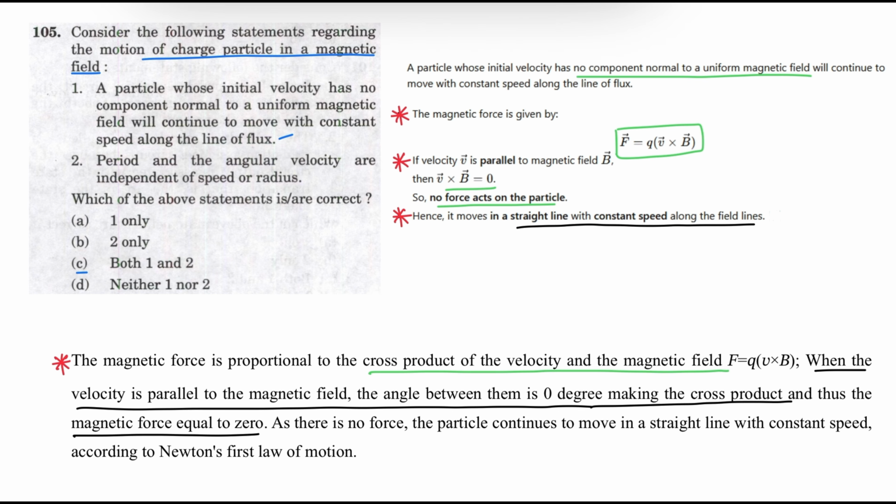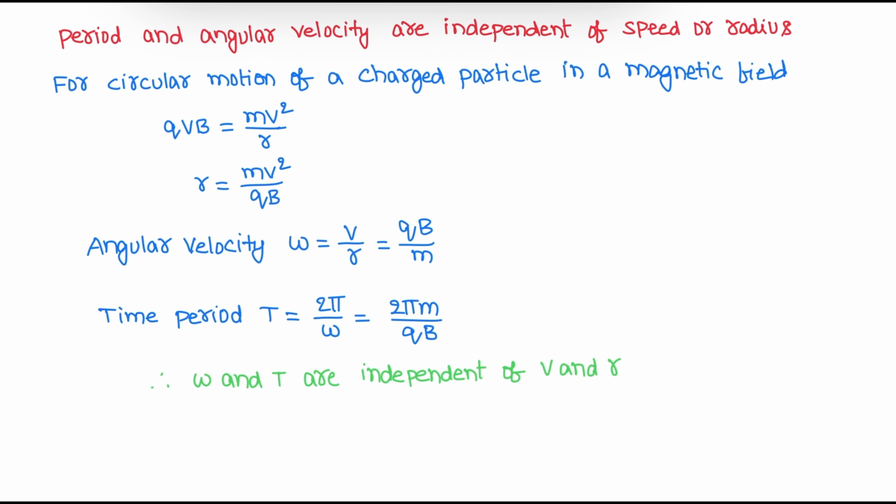Statement 2: the period and angular velocity are independent of speed or radius. Statement 2 is also correct. Let us see statement 2. For circular motion of a charged particle in a magnetic field, QVB is equal to mv squared by r. So from this, the radius r is mv by qB. Angular velocity is given as omega is equal to v by r, velocity by radius. So from this, omega is qB by m. Here angular velocity is independent of speed.